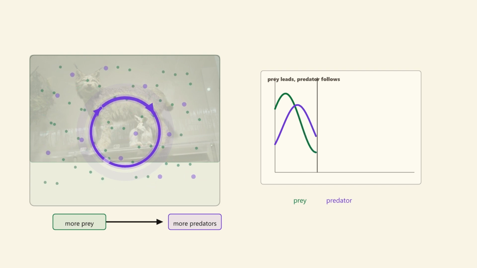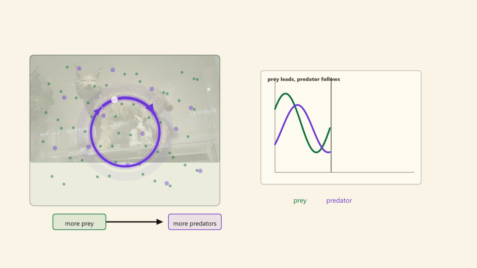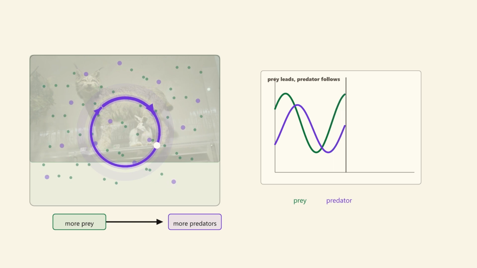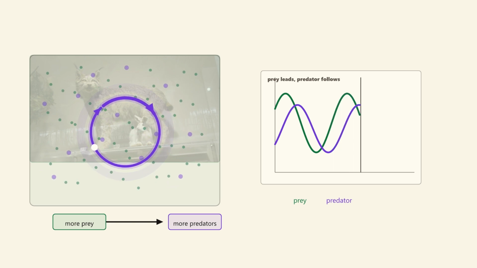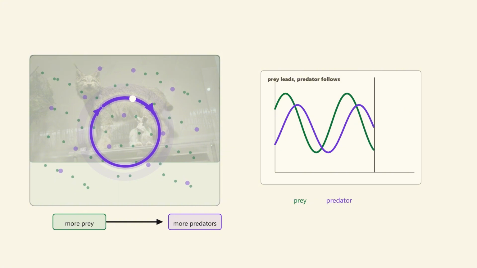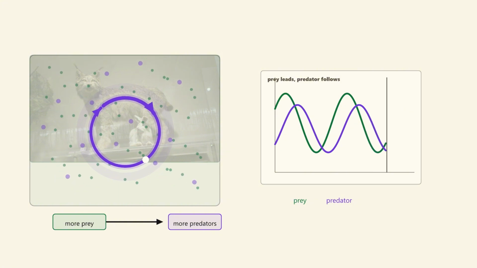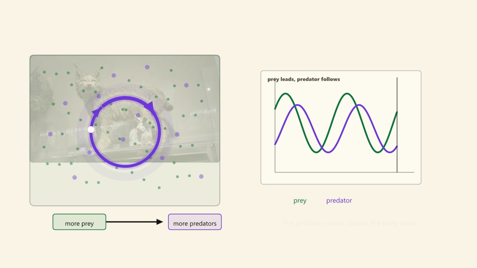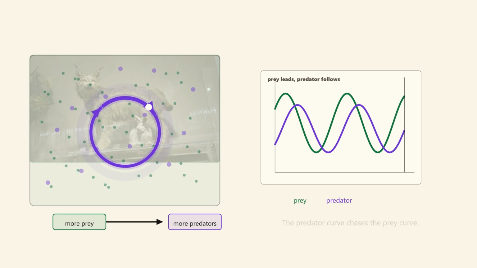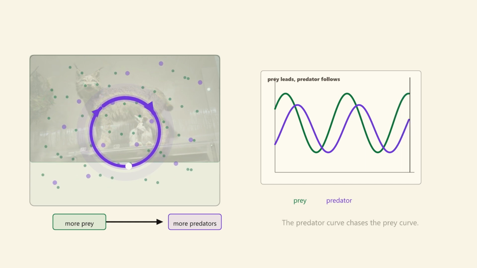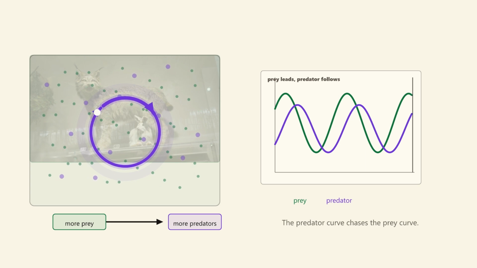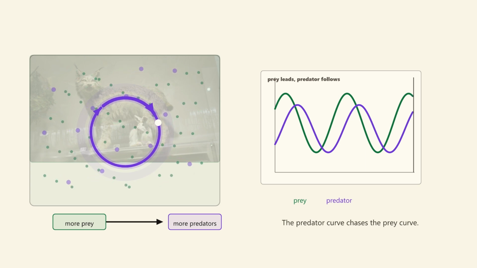The prey curve does not wait politely for predators to adjust, and predators do not vanish the instant prey decline. Each population is partly responding to an earlier version of the other. That timing is enough to turn regulation into a repeated swing. The curves teach timing. Each side is reacting to information that is already partly old by the time it arrives. That is why the chase stays alive on the graph.